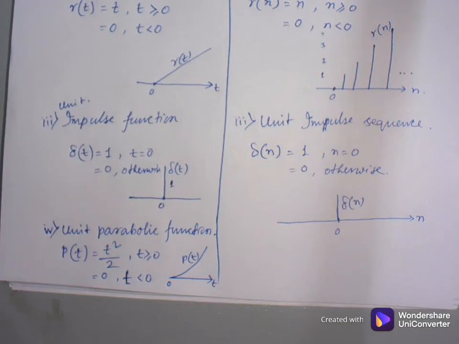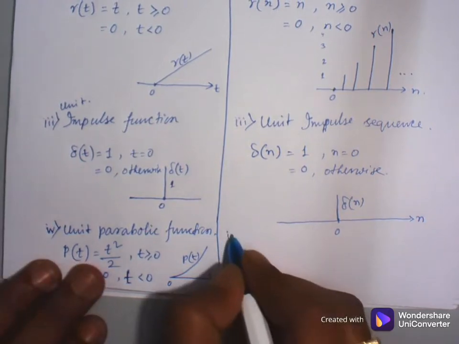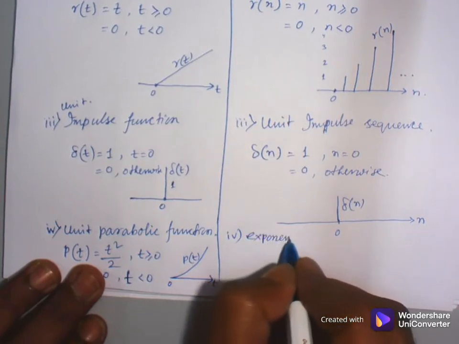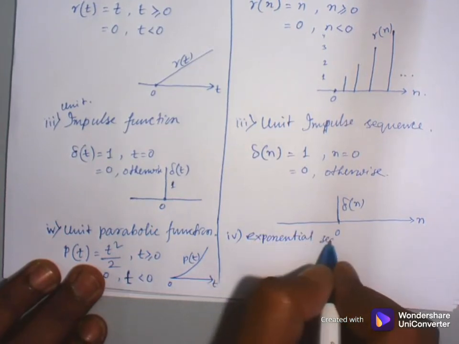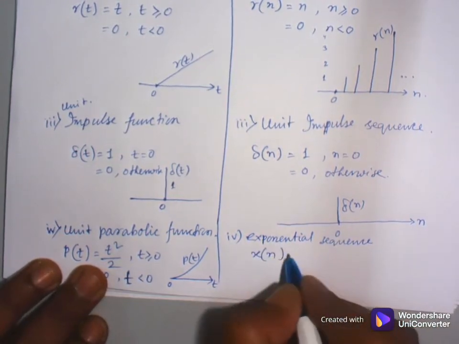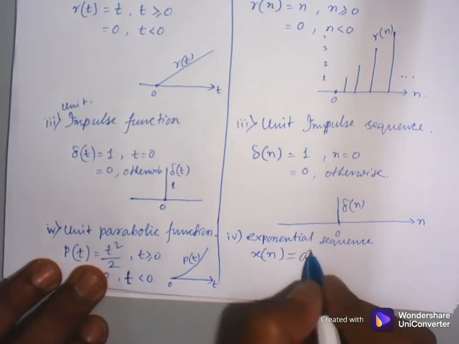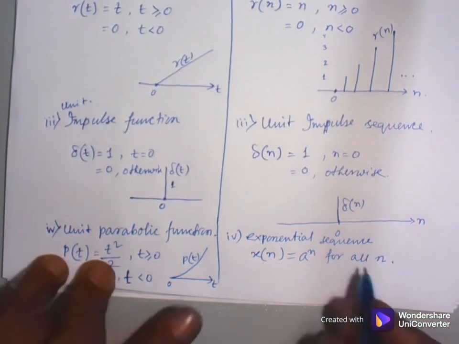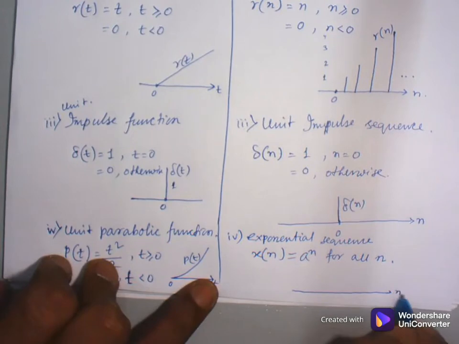One difference between continuous time signal and discrete time signal is that in continuous time signal we have to represent the unit parabolic function, but in discrete time signal, instead of the unit parabolic function, I am going to represent the exponential sequence. In that case, x of n equal to a to the power n for all n, and it can be represented by this.